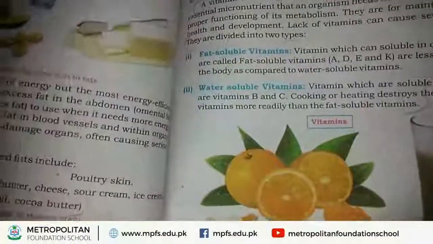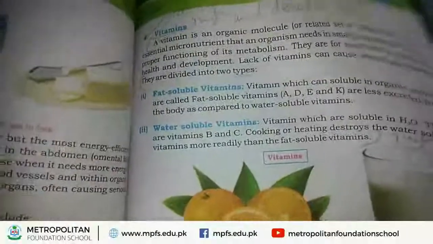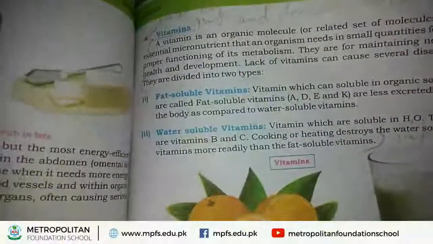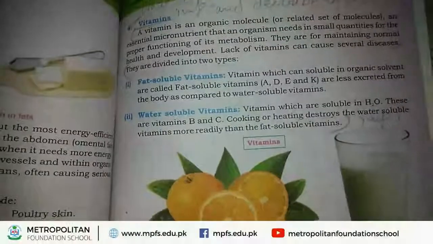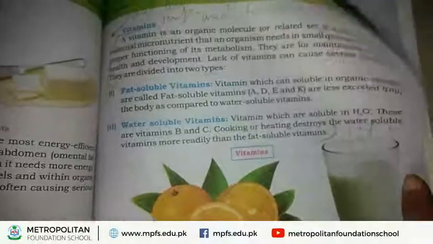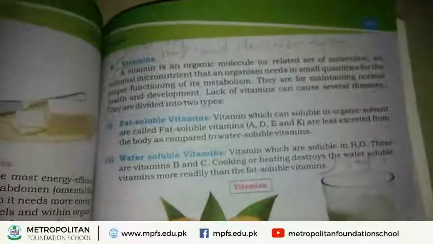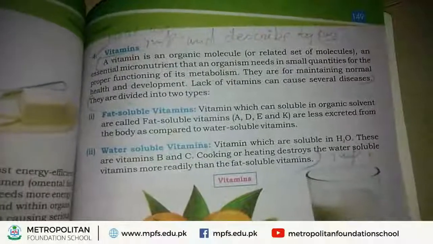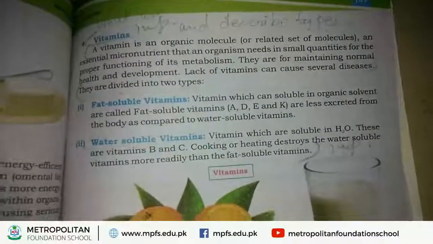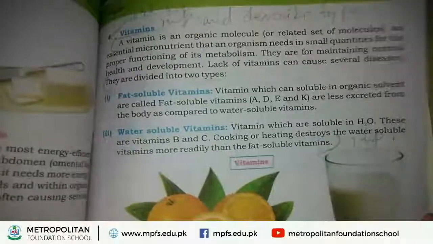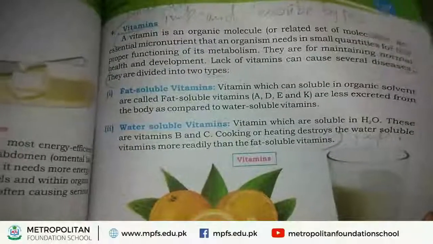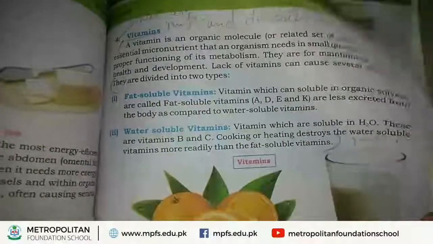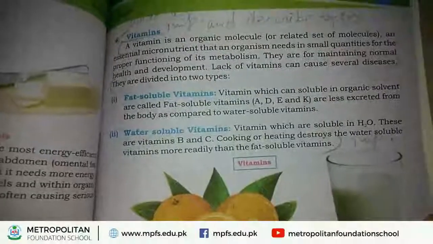What are fat soluble vitamins? As its name indicates, vitamins which are soluble in organic solvents are called fat soluble vitamins.